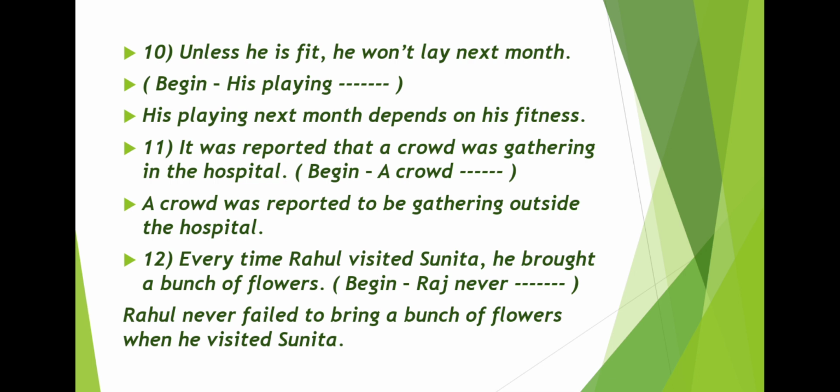Next again, every time Rahul visited Sunita, he brought a bunch of flowers. Again, the beginning should be Rahul, not Raj. Okay, Rahul never. Okay, I have typed here Raj instead of Rahul. It's a typing mistake. Rahul never failed to bring a bunch of flowers when he visited Sunita. Clear? It is a positive sentence. Positive sentence becomes negative. You cannot change the meaning. Okay, look, every time Rahul visited Sunita, what he brings? He brought a bunch of flowers. So look, in negative, how will you write? Rahul never failed to bring a bunch of flowers when he visited Sunita. Clear? Up to this much.